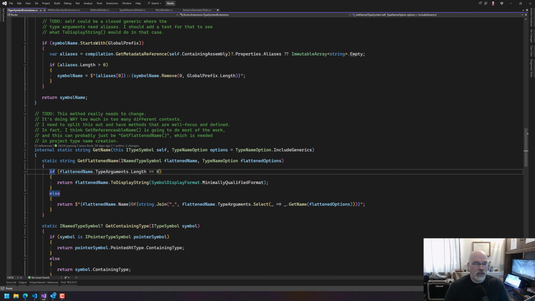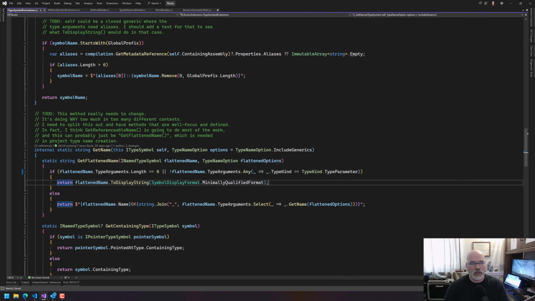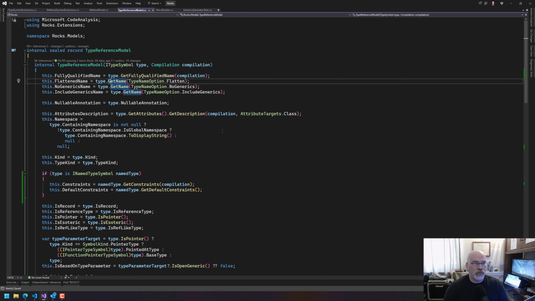So what we want to say here is if the flattened name's type arguments is either 0 or you do not have any type kind equal to type kind type parameter, then you can do this. Otherwise, you need to do this. Okay. So I think that would take care of that problem.